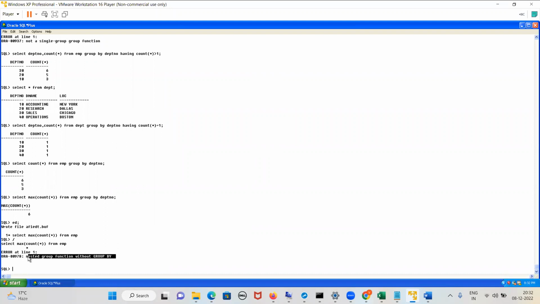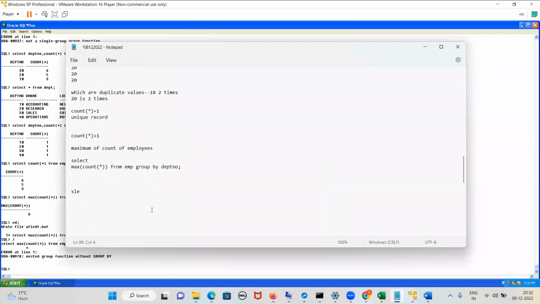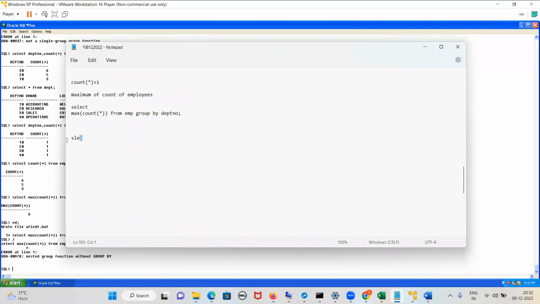So when we use a nested group function, group by is mandatory, else it will generate an error.